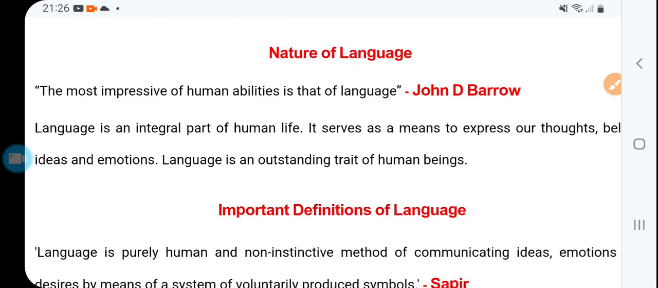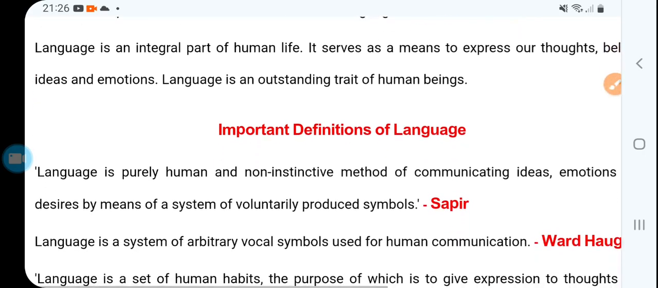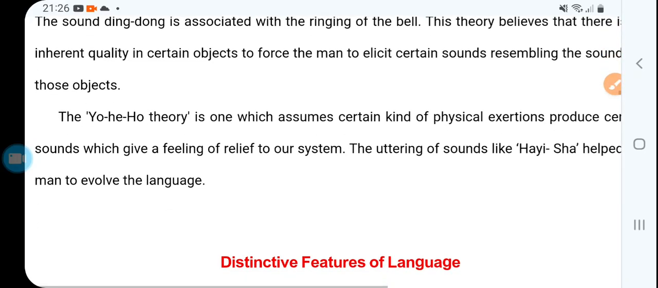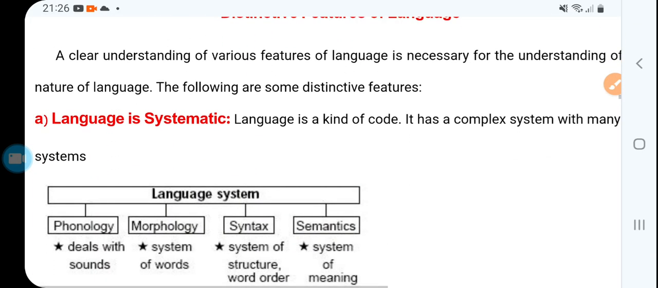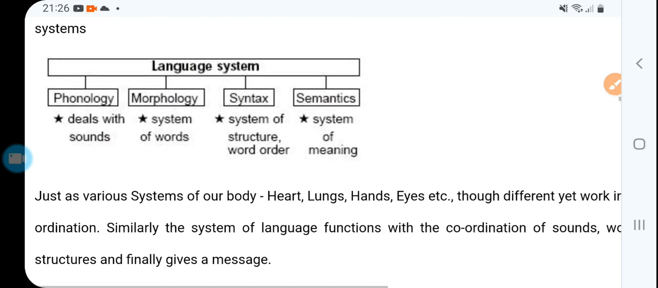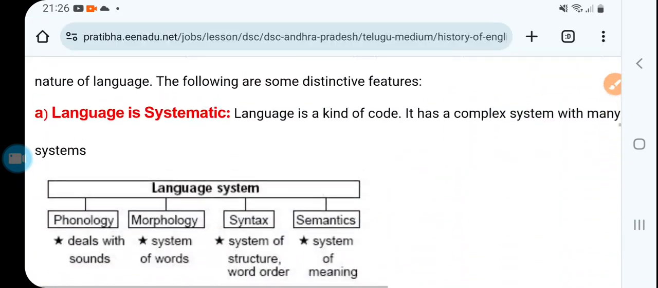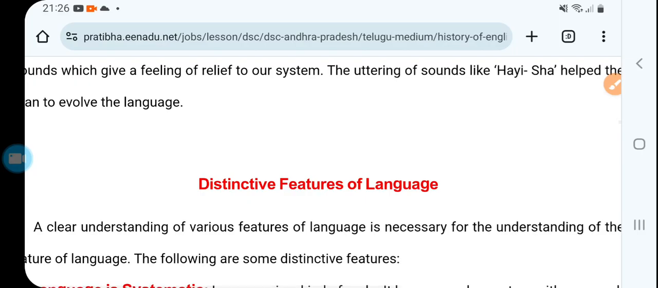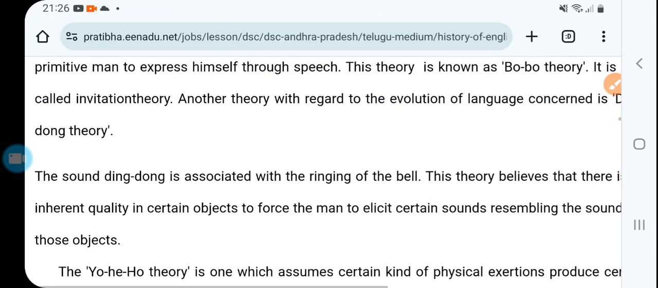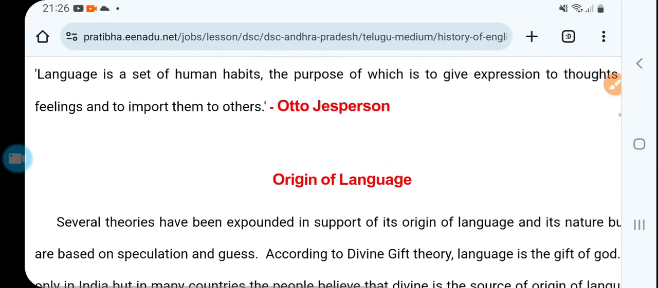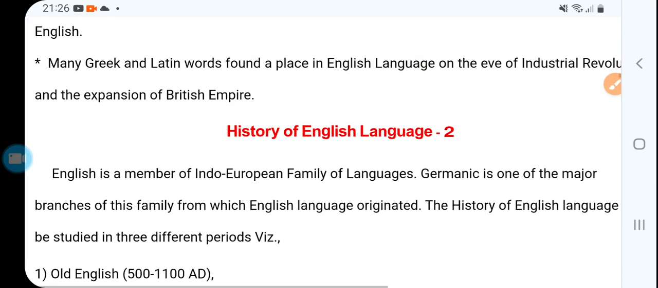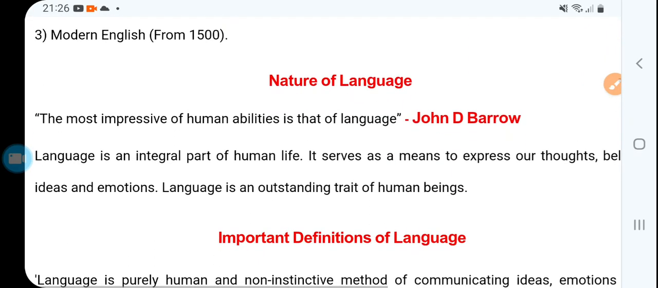Nature of language: they are just giving the definition of language, which was already discussed in a previous slide. I'm going to speak about it in another slide. A separate slide will be made for the nature of language and the important definitions of language. I'll make another video.